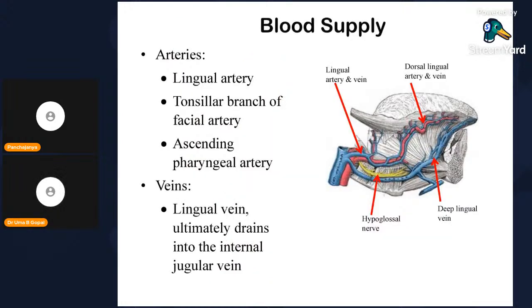Blood supply, lingual artery, very beautiful figure is there, you can see. Derived out of the external carotid artery, tonsillar branch of facial artery, ascending pharyngeal artery. Veins, lingual vein, ultimately drain into the internal jugular vein. So veins carry into the internal jugular vein. Artery is given out by the external carotid artery. So if you write lingual artery, lingual vein, that is enough. If you can't remember all this, it's okay. Don't write in detail, that is enough.